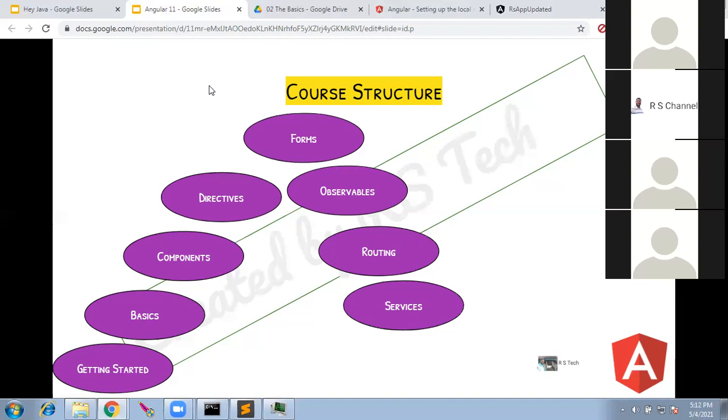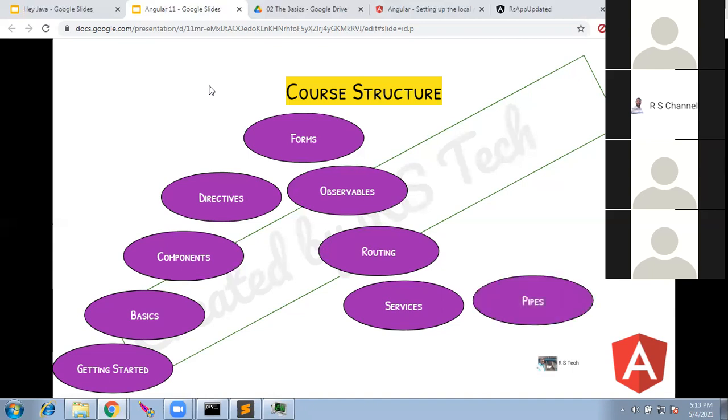Services are the fundamentals using which we can send out data to the server, and also we can pass data between components. So services are one of the very fundamentals of Angular. We should definitely know how to use them.